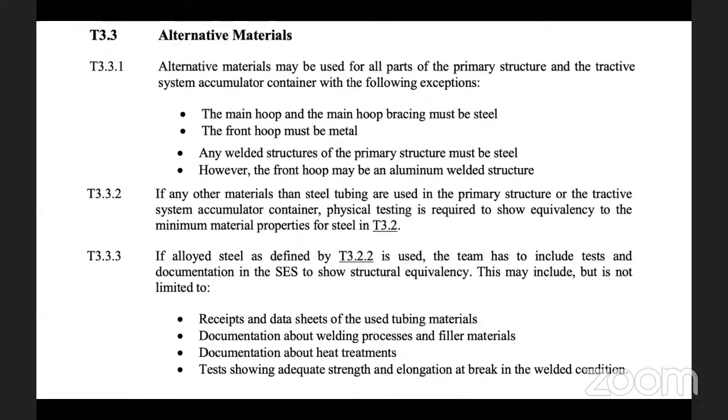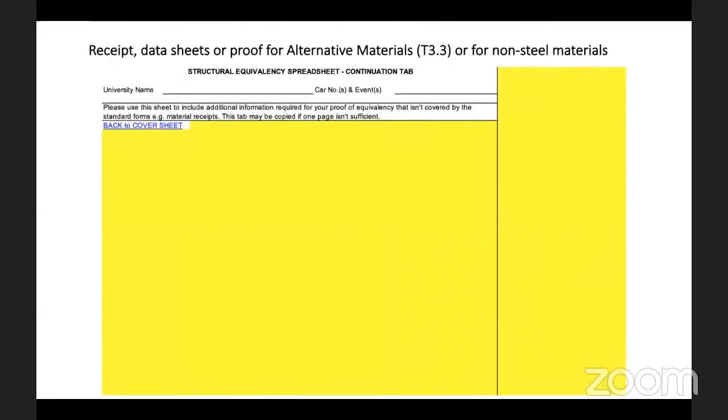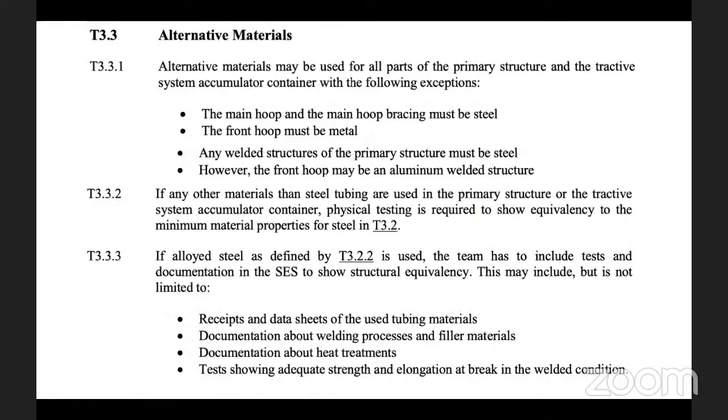And the other rule, 3.3.3, talks about the main data that has to be there in an SES: the receipt, data sheet of the used tubing, documentation about the welding process, filler material, and heat treatment, and the test which shows adequate strength and the elongation at break in the weld condition. So this place is meant specifically for proving the alternative material justification, whether it is as per the rule which we see here.